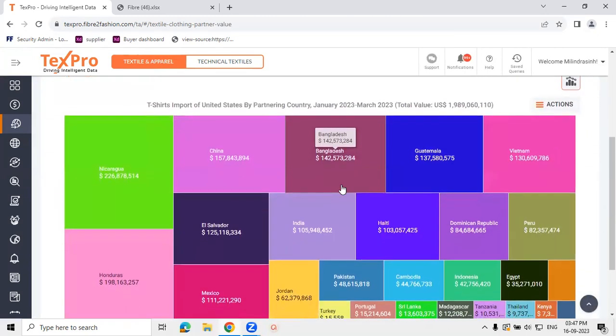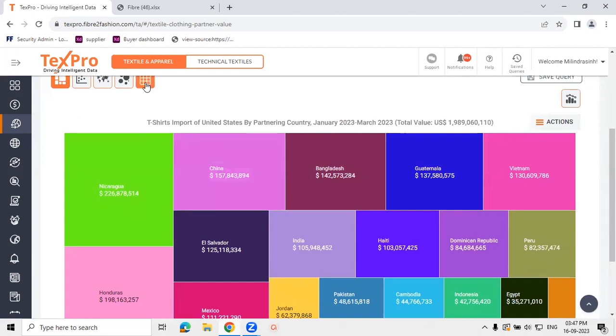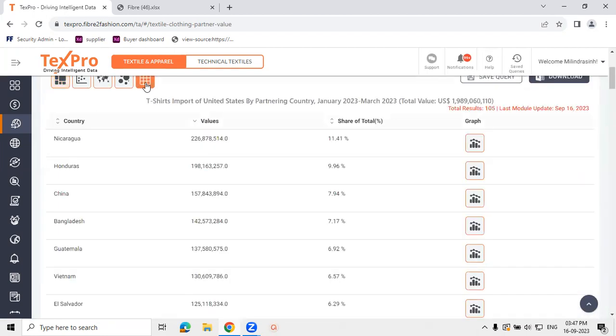This gives us the total imports of the entire T-shirts category for US for the first quarter of this year. The total is mentioned in the title of the chart. You have the breakup of this by the partnering countries or the exporting countries. The majority of imports are from Nicaragua, followed by Honduras, and so on. Nicaragua stands at around 11.4% of the entire T-shirts imports of US for the first quarter of year 2023.